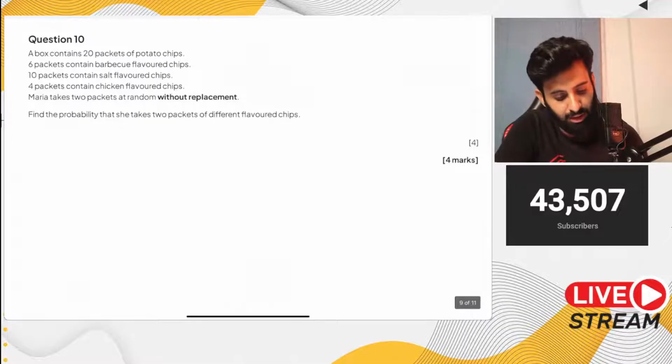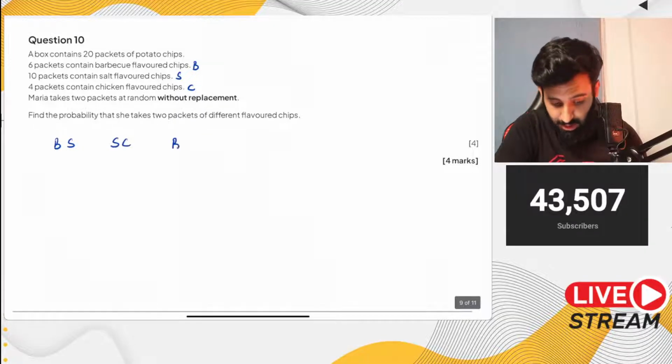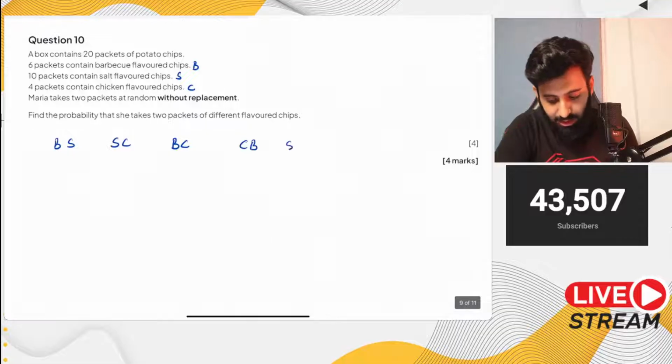Let's call barbecue B, salt S, and chicken C. They're all potato chips anyway. Should we consider all possibilities? BS, SC, BC, CB, CS.